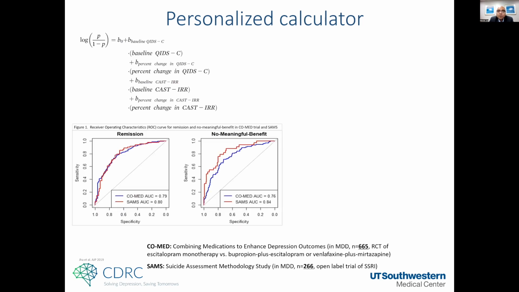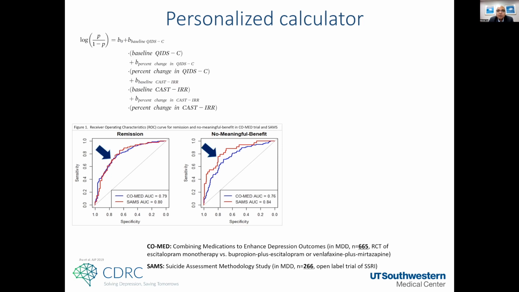And what we found, which I don't show you here, was that baseline to week 4 change in irritability was predicting week 8 depression outcomes even after controlling for baseline to week 4 changes in depression severity. And when we applied the model estimates from one study, COMED, it was replicating very well in a separate study.